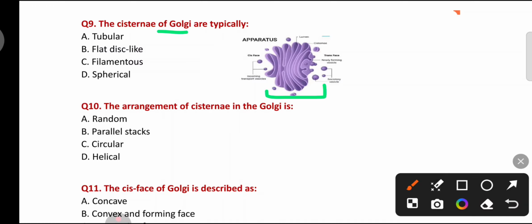These are the cisternae of Golgi, and these are flat, disc-like and parallel. This is the cis phase of the Golgi apparatus, which is convex and is also called the forming phase, where it receives materials from endoplasmic reticulum. And this is the trans phase of the Golgi apparatus. This exits material from the Golgi body.